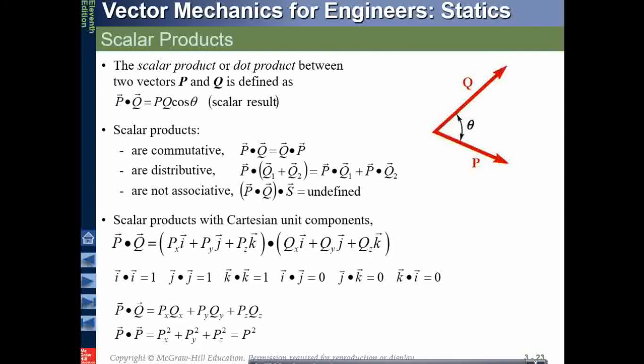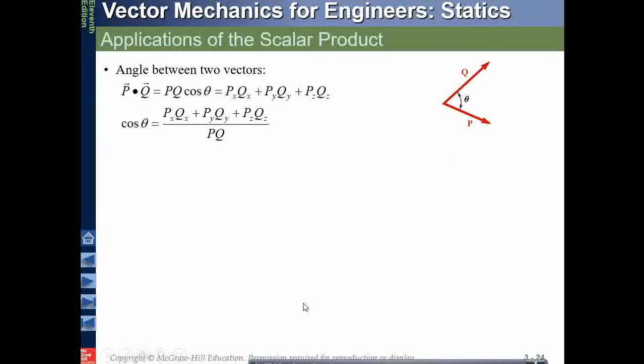Scalar product with the Cartesian components: how you use to dot these products. That means the component px times qx, how this is dotted. I times I is 1, so you can directly multiply the two components in this form when you are dotting p and q. Each relative component along x, y and z can be dotted together. Remember that I dot I is 1, and in each of the cases, however, the other two indices will give you a 0. So it will be having directly each component multiplied with the other.